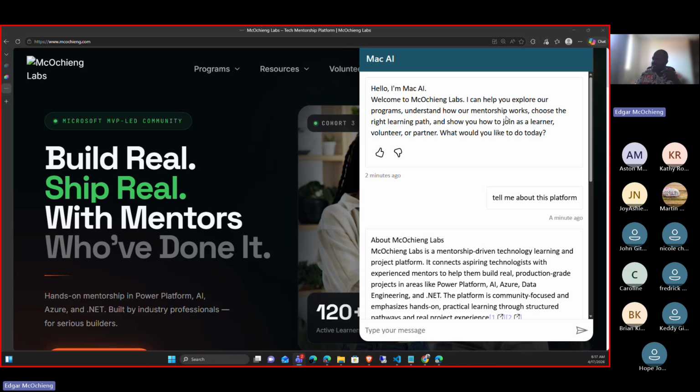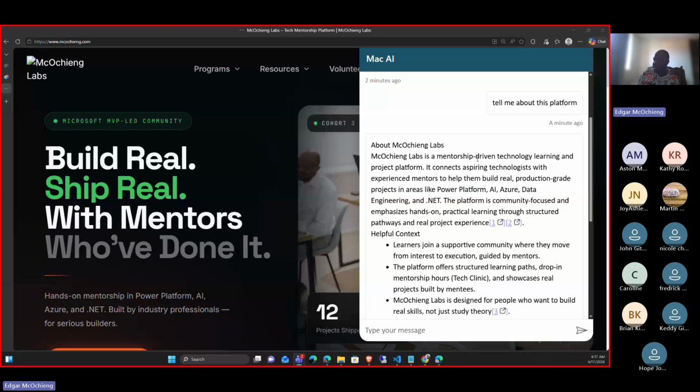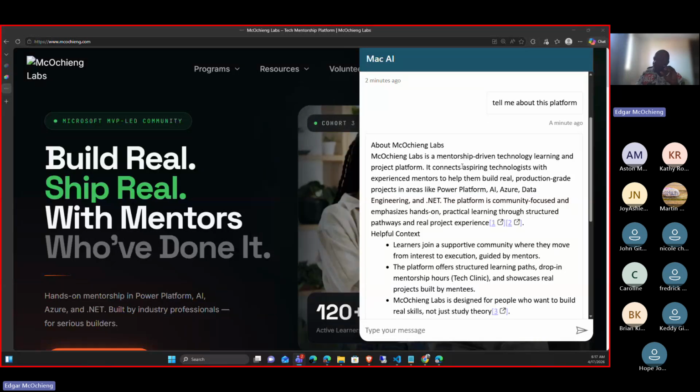So I went ahead and you can see this Labs is mentorship driven, learning based on project platform. It connects aspiring technologists with our mentors.